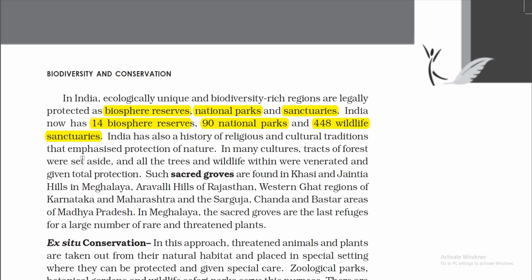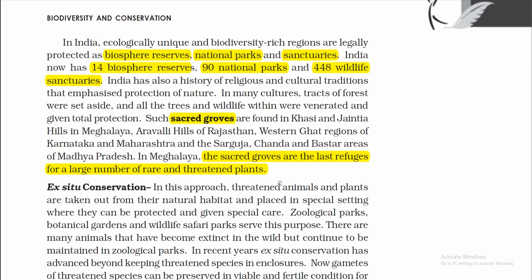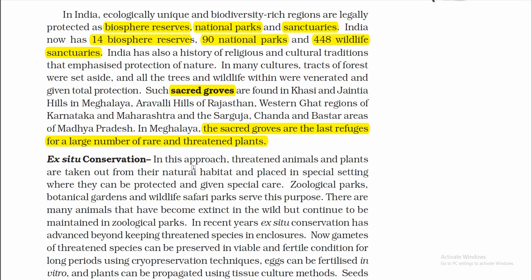India also has a history of religious and cultural traditions that emphasize protection of nature. In many cultures, tracts of forest were set aside and all the trees and wildlife within were venerated and given total protection. Such sanctuaries are found in Khasi and Jaintia hills in Meghalaya, Western Ghat regions of Karnataka and Maharashtra, and the Sarguja, Chanda and Bastar areas of Madhya Pradesh. In Meghalaya, the sacred woods are the last refuges for a large number of rare and threatened plants.